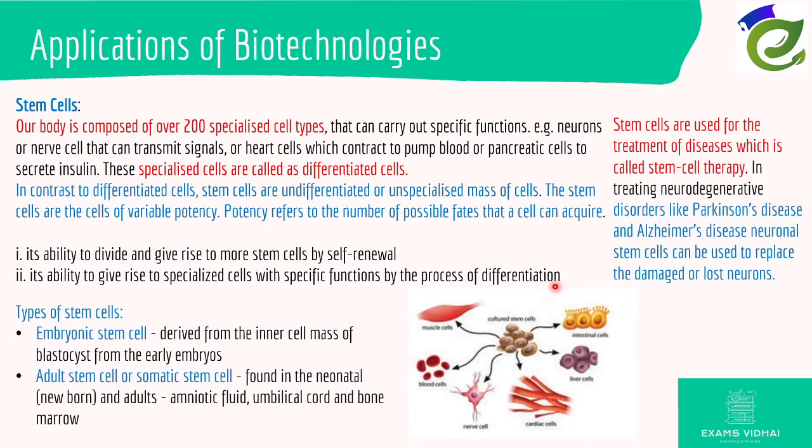Now I think a picture might explain more clearly. So you have cultured stem cells here, and these stem cells can go into intestinal cells or a nerve cell or a blood cell or a muscle cell or a cardiac cell.